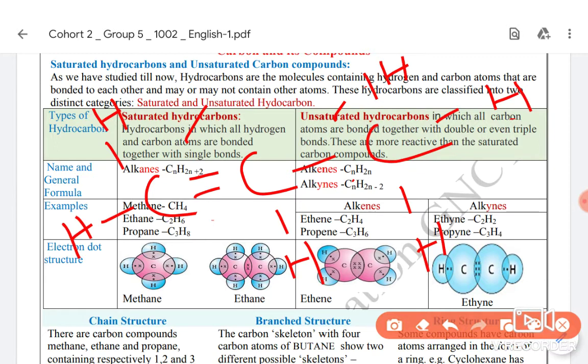Now we have to write its electron dot structure. Replace these bonds with electrons. So how can we replace these bonds with electrons? See, this is a double bond, and both atoms are of the same type, because both are carbon, so we use double crosses, because one bond represents two electrons. Similarly, between hydrogen and carbon, you can show a cross for carbon and a dot for hydrogen.